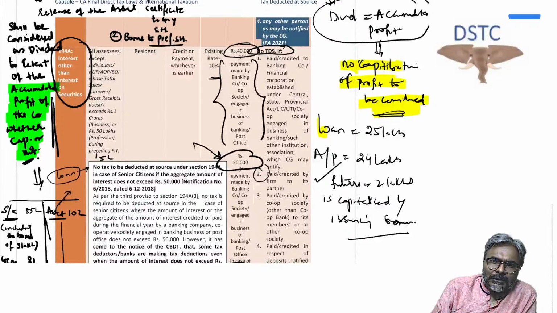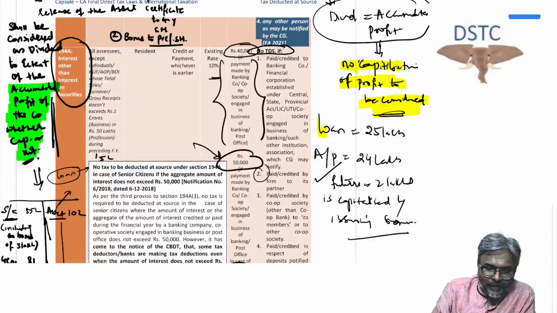So in that case, students, how much is the accumulated profit? In this case, accumulated profit is 24 lakhs, not 26 lakhs. It will be 24 lakhs, not 26 lakhs. All of you agree to this one?